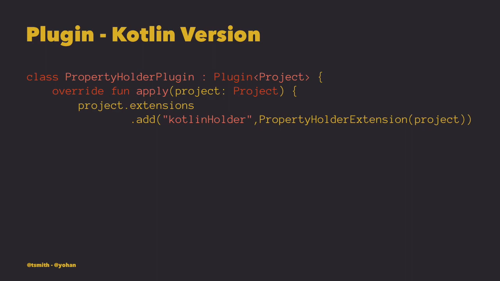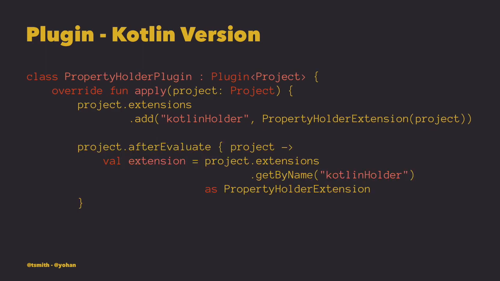So moving to the plugin class now, similar to what we did earlier, we want to add extension to the project. In this version, we use add, not create, because we want to instantiate it ourselves. Again, we also want to use the afterEvaluate closure to allow the values populated by the consumer in the build.gradle. At this stage, the code looks very verbose, and we want to improve that.